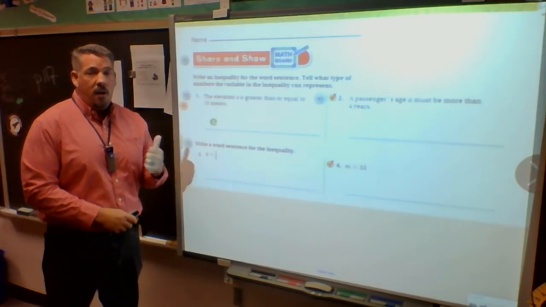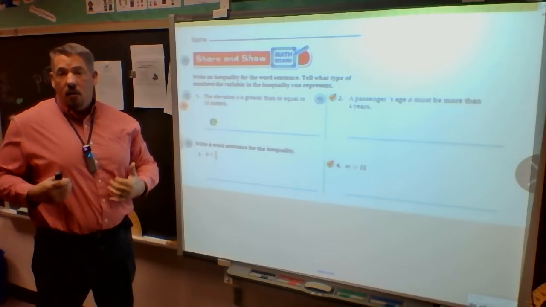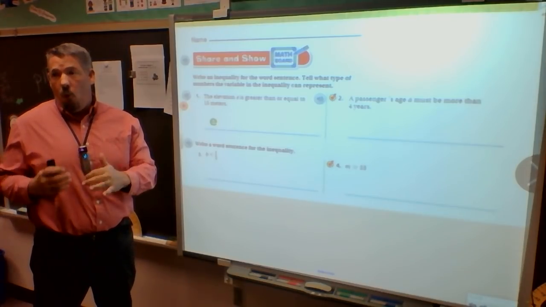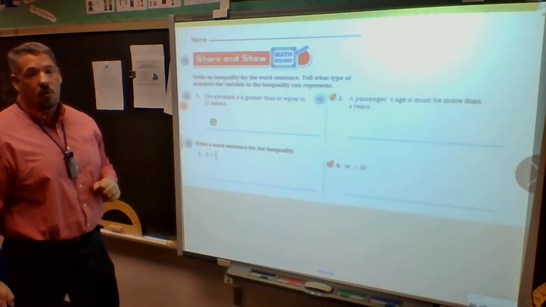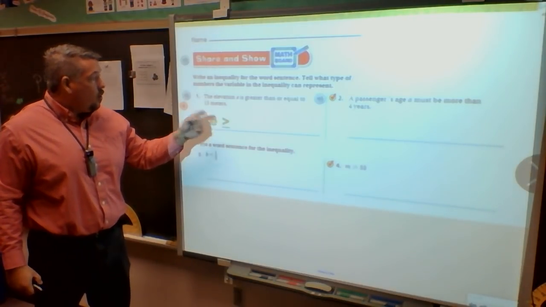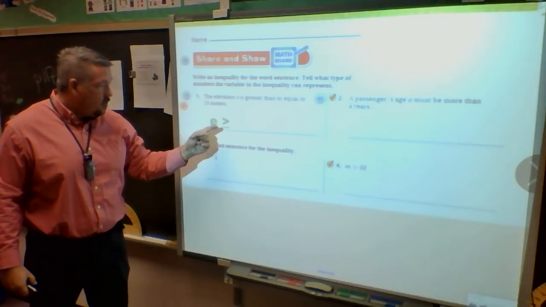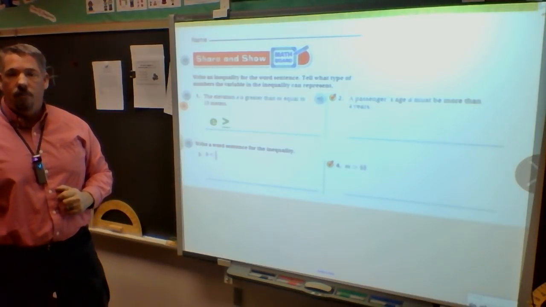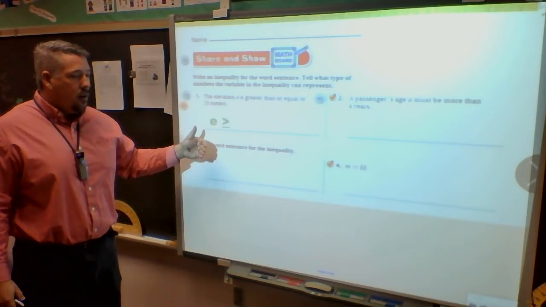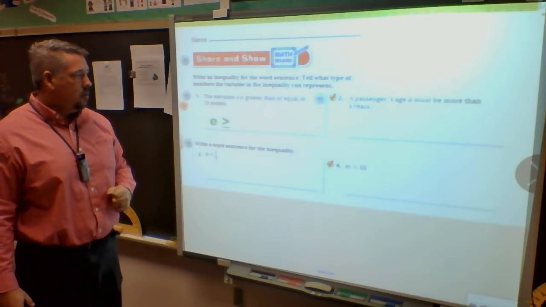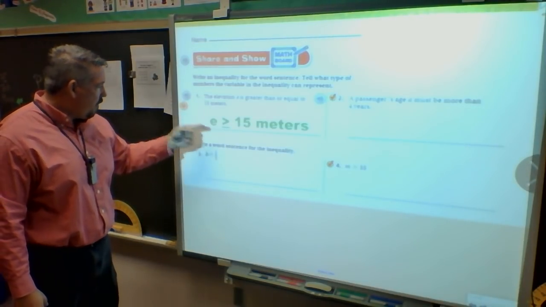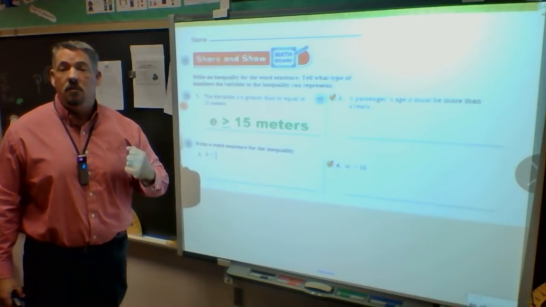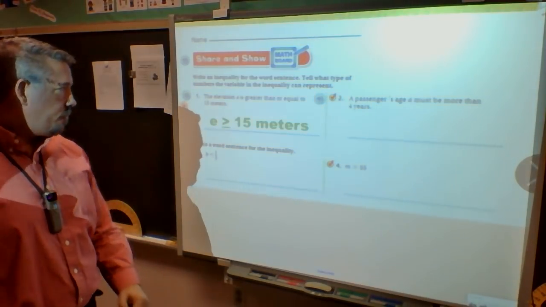So I have to think about what that symbol looks like. If E is greater than, and my reminder is it points to the smallest number, then I know it has to point away from E, don't I? So E is greater than or equal to. So I put my line underneath the symbol. E is greater than or equal to what? 15 meters. So I write that down. And then I realize I'm done and I'm ready to move on.